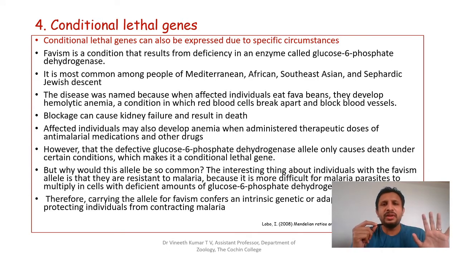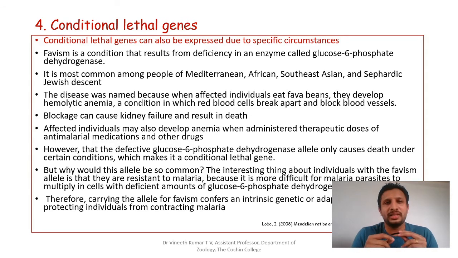And the individuals who have this deficiency of this particular enzyme also develop anemia or hemolysis when they are administered anti-malarial drugs. In regions like Africa, when malaria was a pandemic, all the individuals were given anti-malarial drugs.